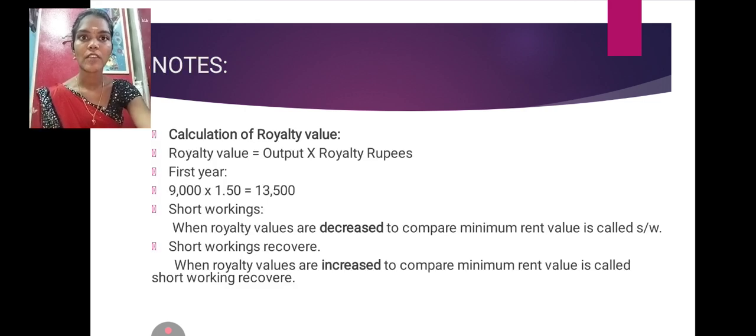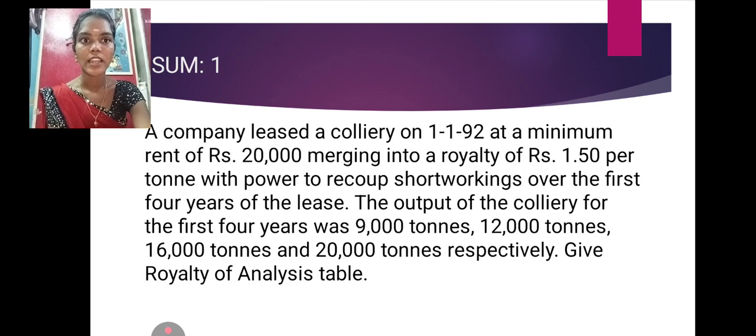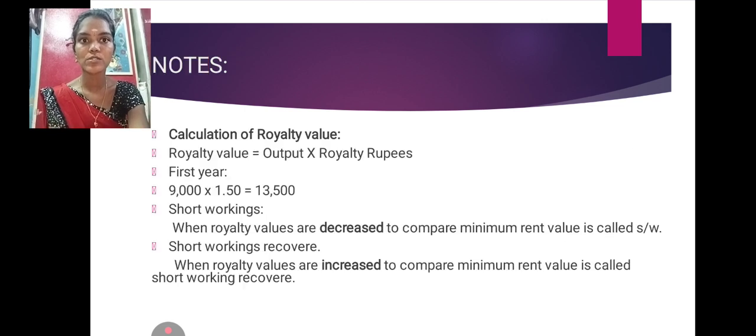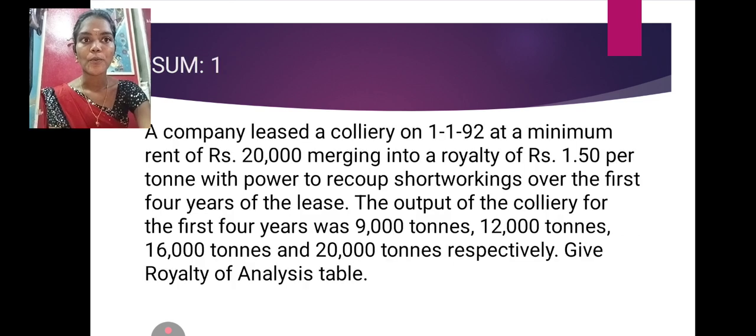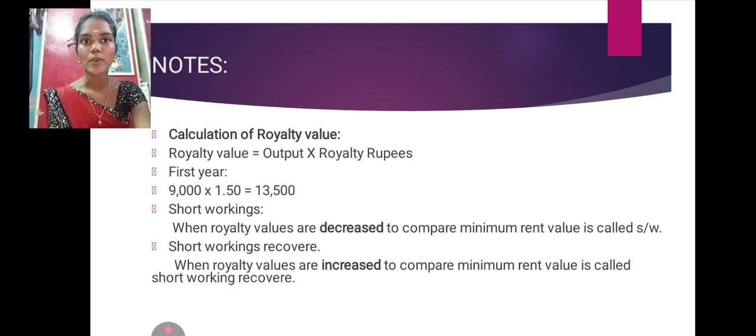First we have to calculate the royalty value. Royalty value is equal to output into royalty rate. The outputs are, first year 9,000, second year 12,000, third year 16,000 and fourth year 20,000. So first year 9,000 output into rupees 1.50 per ton equals 13,500 for first year royalty value.